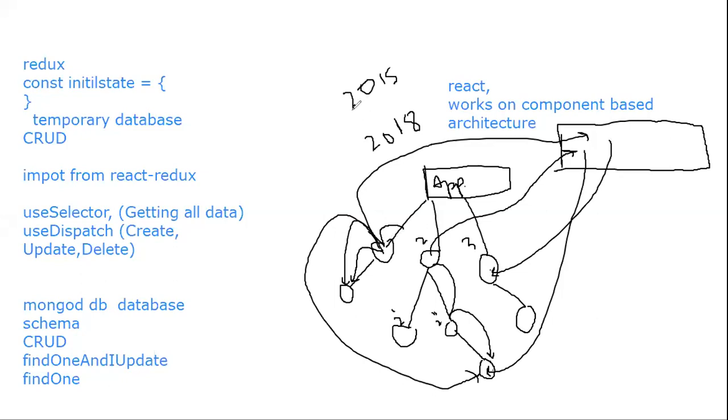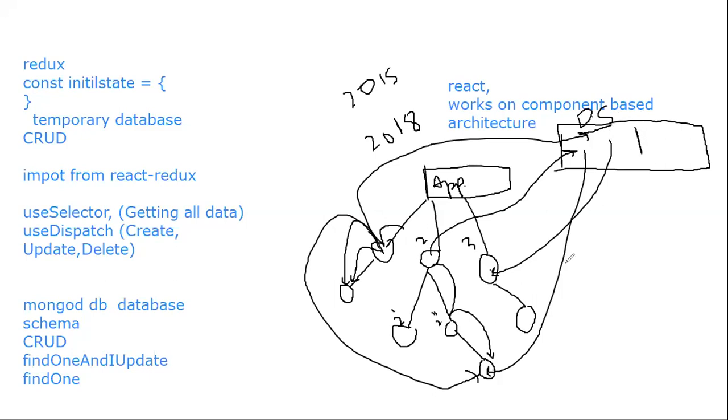Then in 2015, Redux came into the picture, and what it did is create one centralized data store. It is a data store that is outside all these files. Whatever data we are getting, we store in this centralized data store.